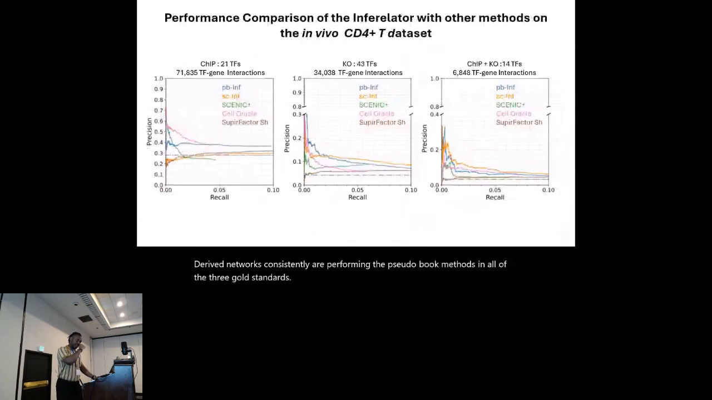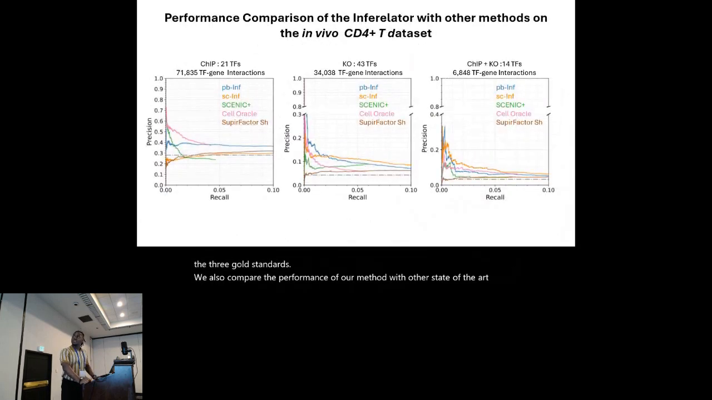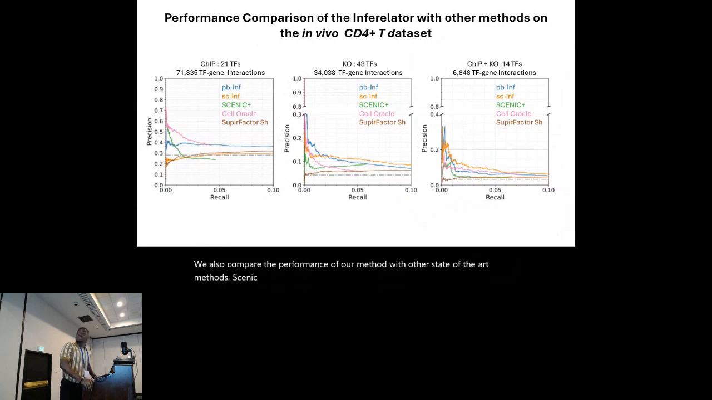We also compared the performance of our method with other state-of-the-art methods. CellOracle, which is based on single cell. Cynic Plus also is based on single cell. And SuperFactor is a deep learning model that takes in your pseudobulk data and a prior. And one thing we see here for the in vivo CD4 dataset is that on the ChIP gold standard, we see that CellOracle outperforms all other methods, but then it has a very low recall. The recall is not up to 0.05.